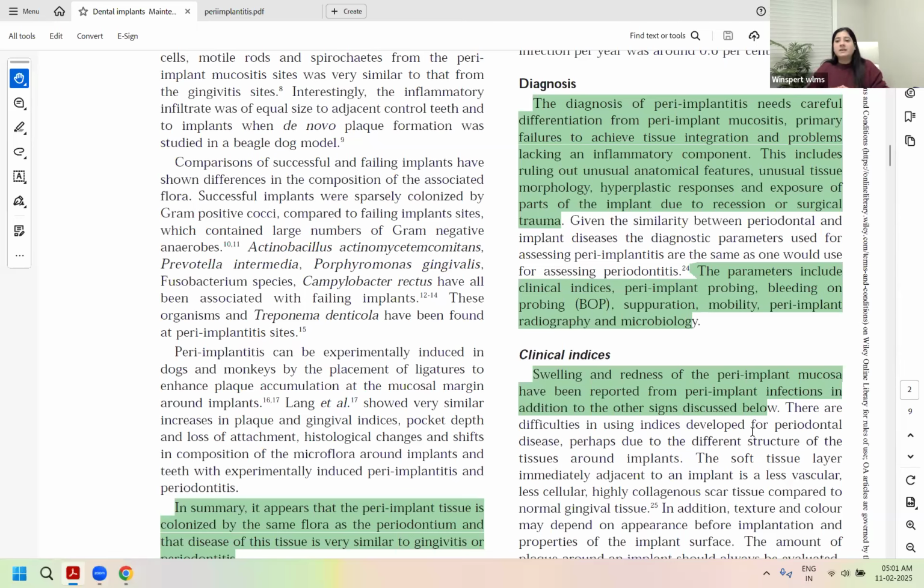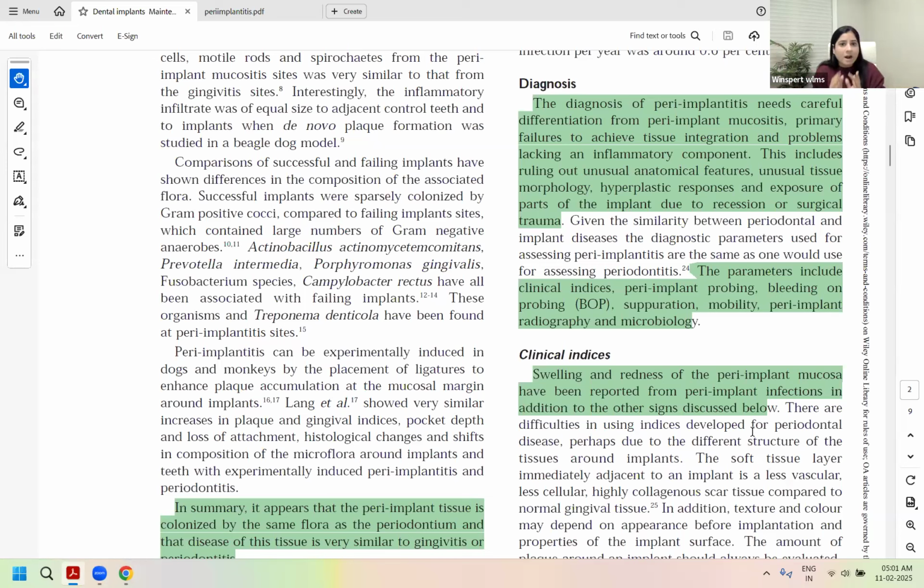Or it could be recession due to surgical trauma. So you must learn to distinguish between recession due to tissue morphology, hyperplastic gingival growth, or surgical trauma. How will you differentiate these things? By using the baseline x-ray and your current date x-ray, with a fixed dedicated landmark, and knowing the level of the bone.